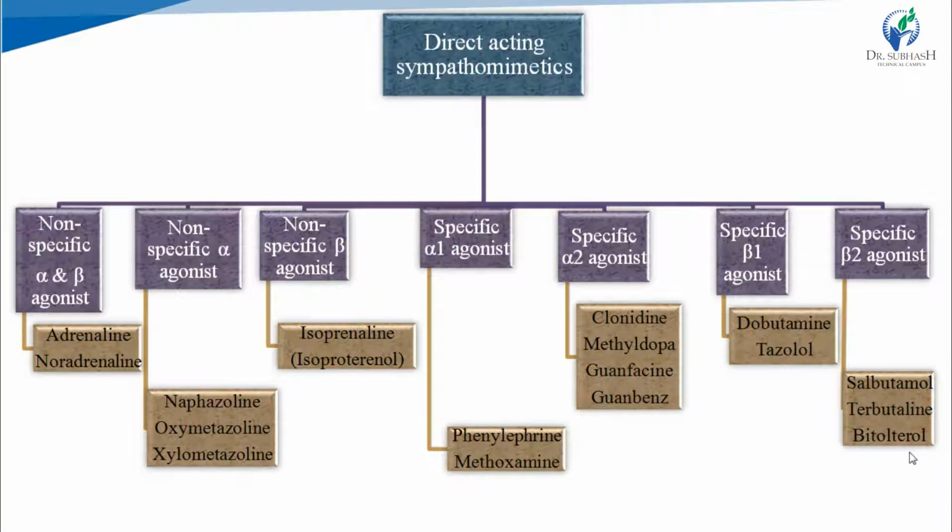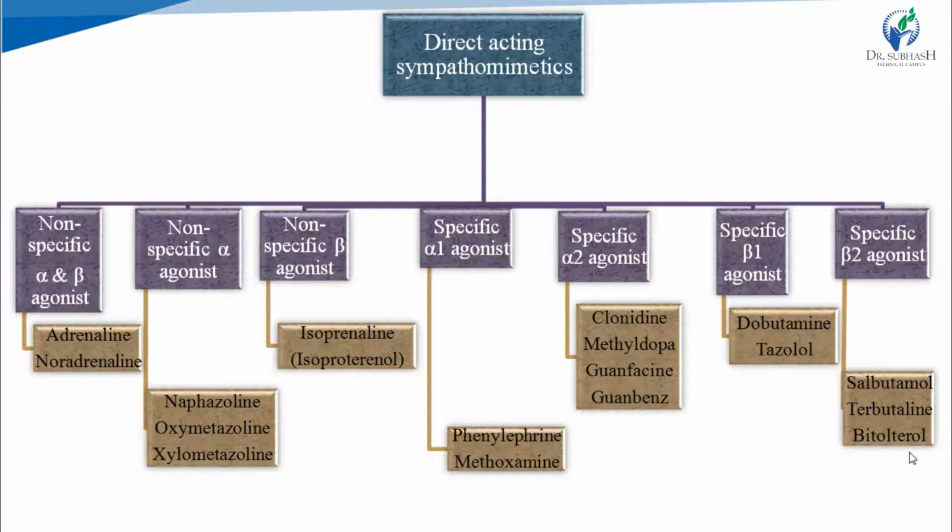And in non-specific alpha and beta agonist, the adrenaline and noradrenaline, which are catecholamines, which are the neurotransmitters of sympathetic system, are non-specific alpha and beta agonist. Then in non-specific alpha agonist, naphazoline, oxymetazoline and xylometazoline. All these zolines means they contain imidazoline in their structure. Naphazoline, oxymetazoline and xylometazoline. Then in non-specific beta agonist, isoprenaline, which is also known as isoproterenol.